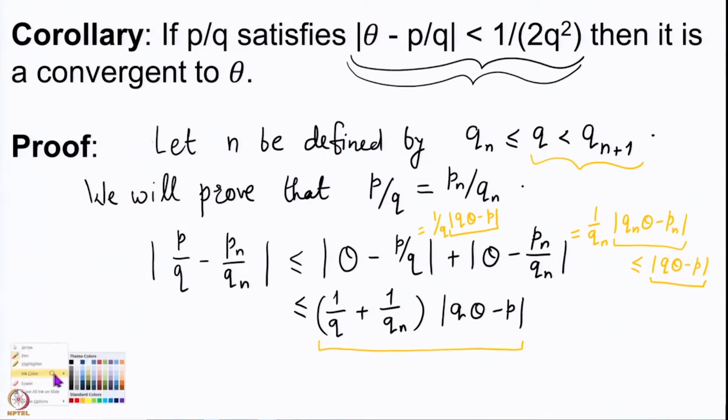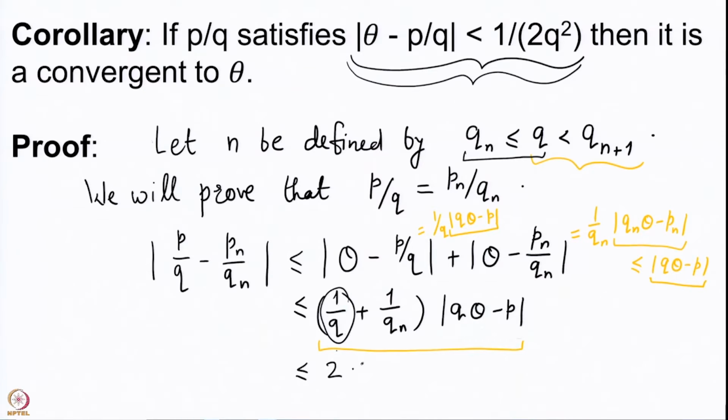Further, we observe that since qn is less than or equal to q, 1 upon qn is going to be bigger than or equal to 1 upon q. Therefore, this 1 upon q can be replaced by 1 upon qn. You have it coming from once and twice.